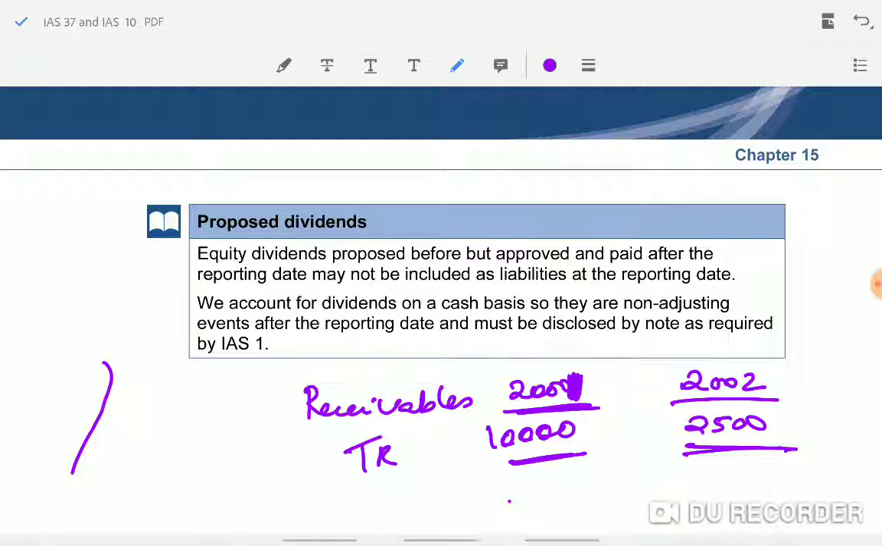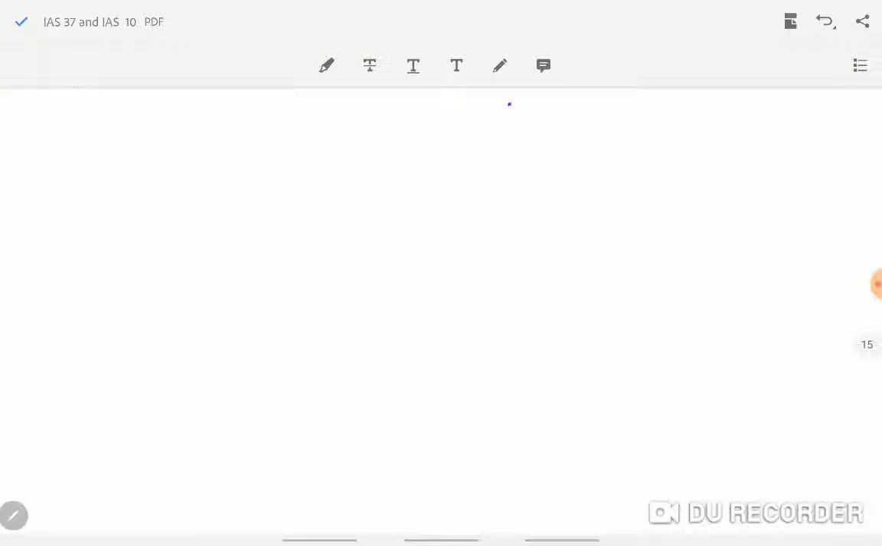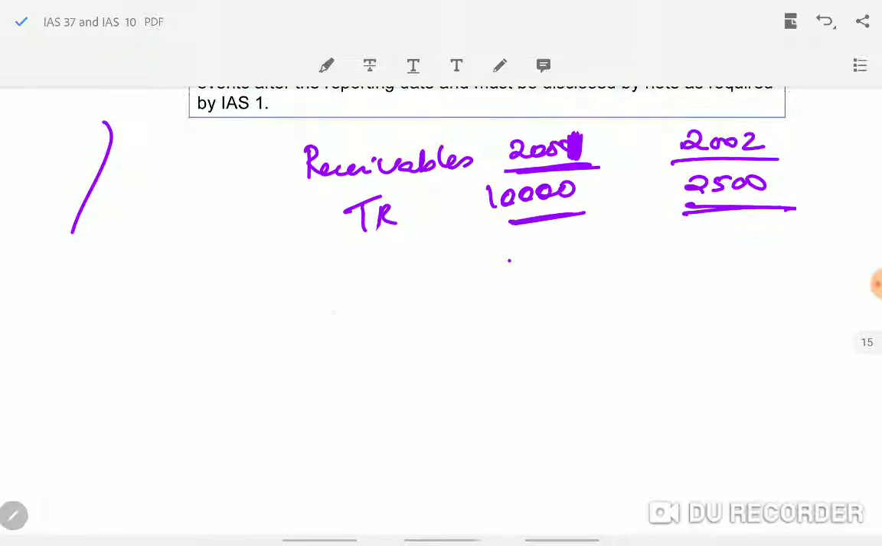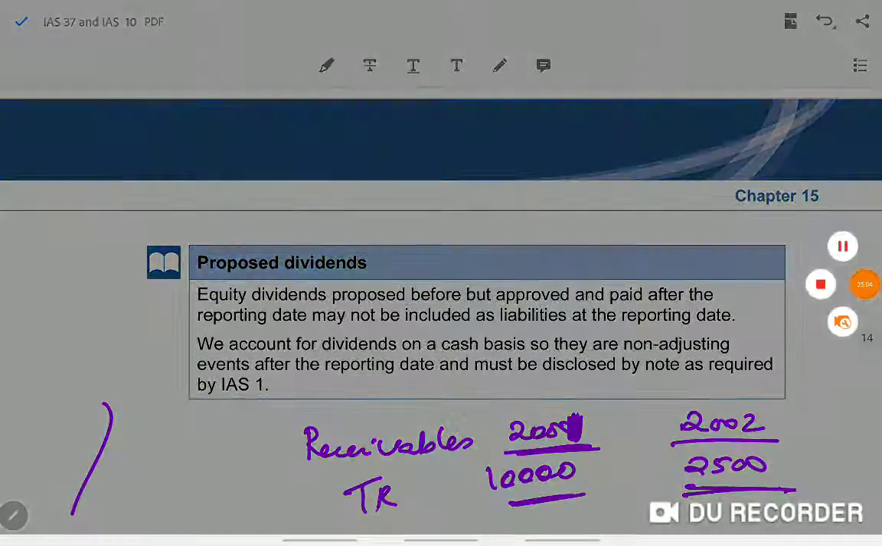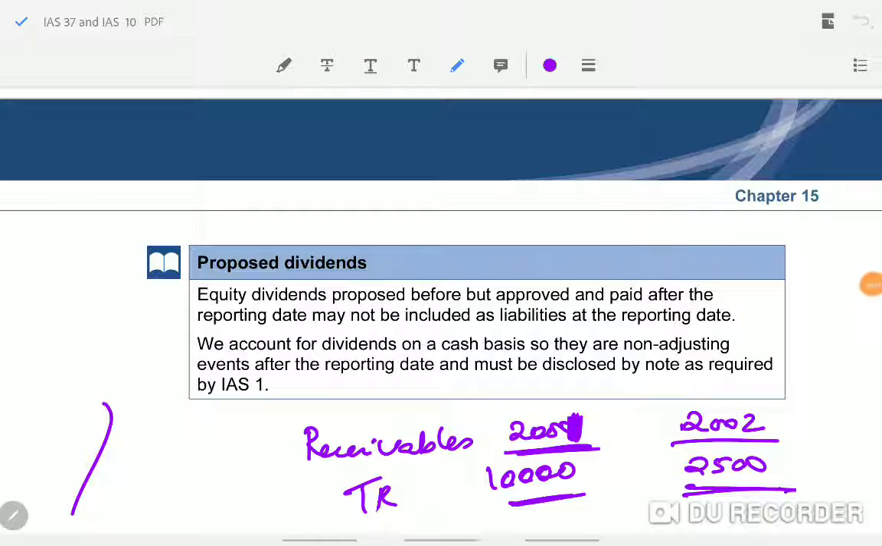Yes, that's all in this chapter, but we have multiple choice questions. Proposed dividend. We have proposed dividend, no? I already told you about proposed dividend. The company is declaring a dividend. See, equity dividends proposed before but approved and paid after the reporting date. You have to check at the reporting date whether the entity has any obligation to pay the dividend. They only proposed, not yet approved at the reporting date. Got it? If they approved it and announced it to shareholders, then yes. Once they approve it, it is like a dividend they have to pay. But if not approved, it is paid only after the reporting date.